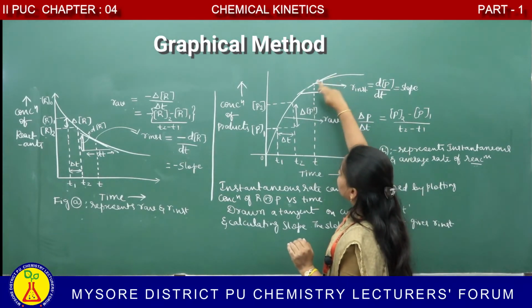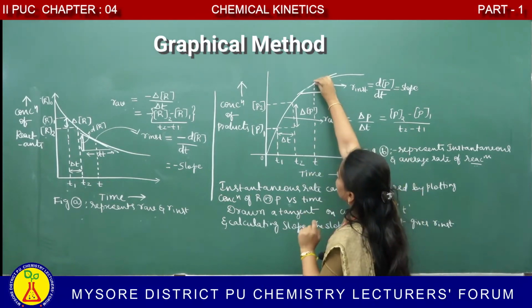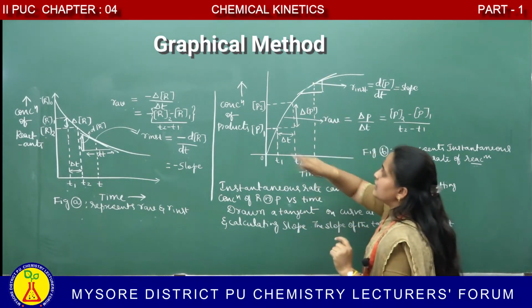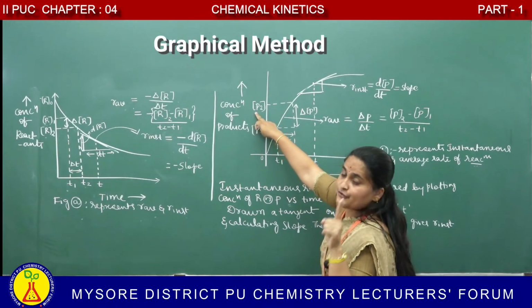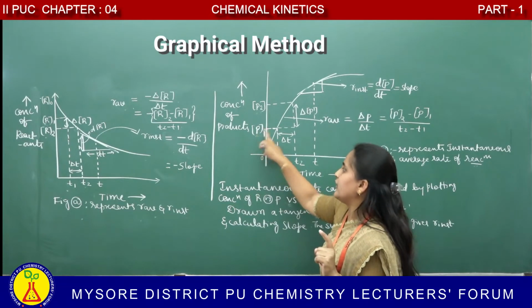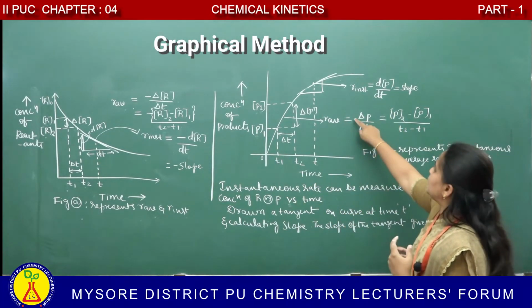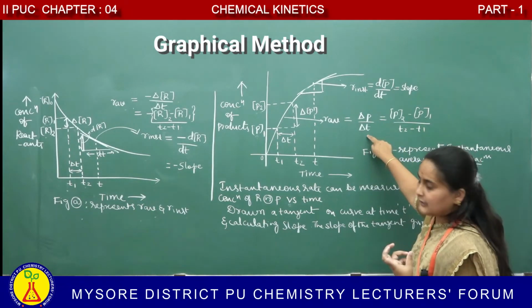Draw a tangent on the curve and calculate the instantaneous rate at a particular time. This is the concentration of the product at a time t2, and this is the concentration of the product at a time t1. Average rate is equal to delta P by delta t.